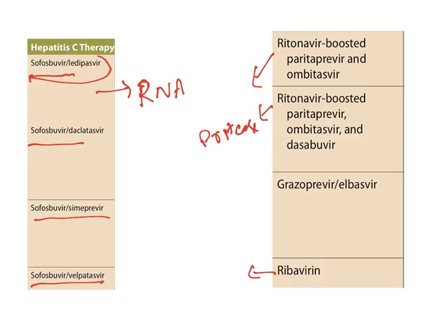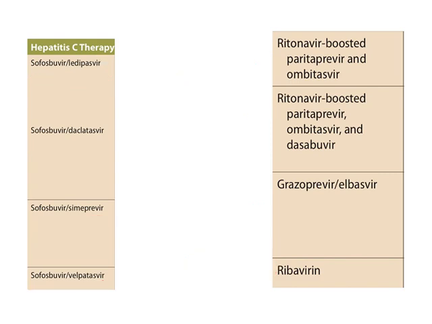Ribavirin is a different kind of drug. It inhibits RNA-dependent RNA polymerase. It has multiple actions. It also causes immune modulation. For all these drugs there are very tolerable side effects like fatigue, weakness, dizziness and nausea. All of them have this kind of tolerable side effects. So these are all the drugs which are specifically used to treat hepatitis C.